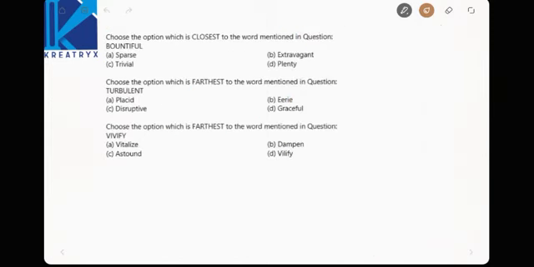Next, the closest to the word bountiful. Now what is bountiful? Bountiful means large quantity. Now what is the same thing? Sparse means very less, trivial means less, extravagant means it's not in quantity, it's about the appearance. Plenty will help you to know the large quantity.